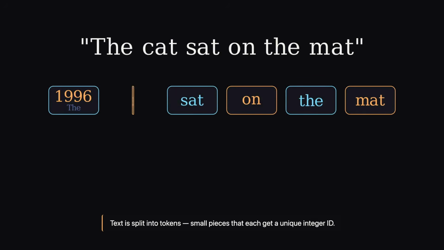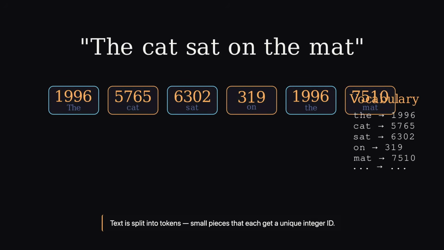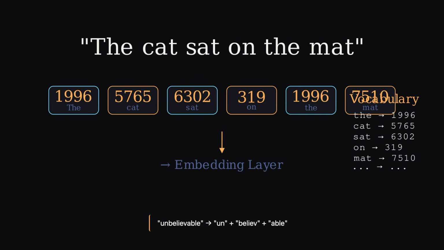Before the model can do anything, it needs to convert your text into numbers. This step is called tokenization. The text is split into small pieces, tokens, which might be whole words, parts of words, or even single characters. For example, the word unbelievable might become 3 tokens: un, believe, able. Each token gets a unique integer ID from the model's vocabulary, a fixed dictionary that was built during training. Think of it like assigning every word piece its own barcode.